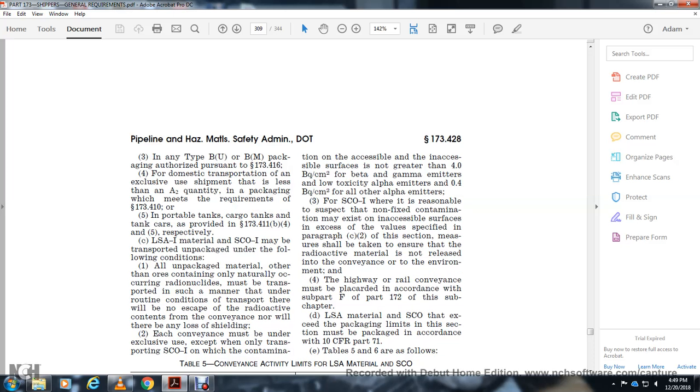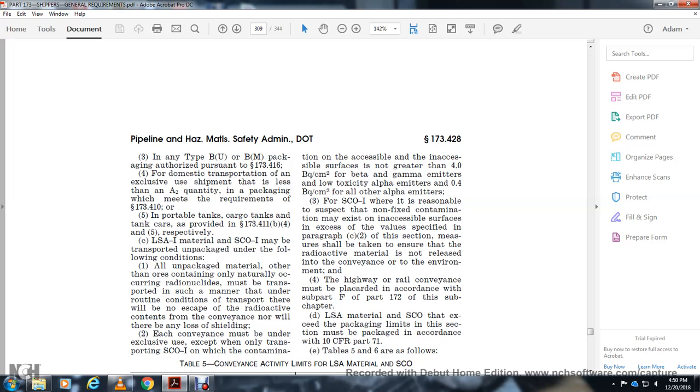Inaccessible surfaces not greater than 4 Bq/cm² for beta and gamma emitters and low toxicity alpha emitters, and 0.4 Bq/cm² for all other alpha emitters. Surface contaminated object 1 with reasonable suspicion of non-fixed contamination may be except for the inaccessible surface, except for the value specified in paragraph C2 of the section. Measures shall be taken within the surface so that the radioactive material does not release into the conveyance or the environment, and the highway or rail conveyance must be placarded, orange panel, per subpart F of 172 of the subchapter.